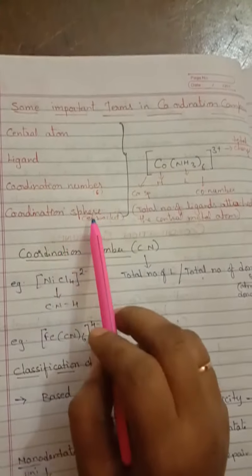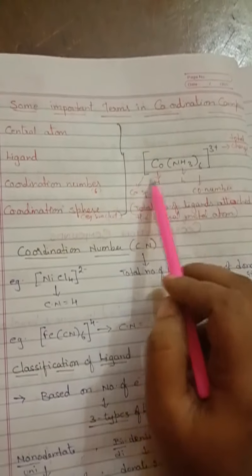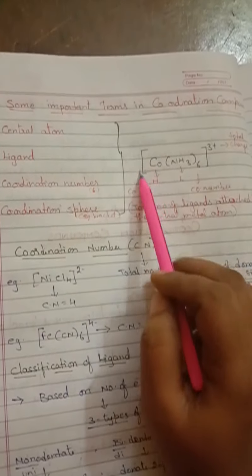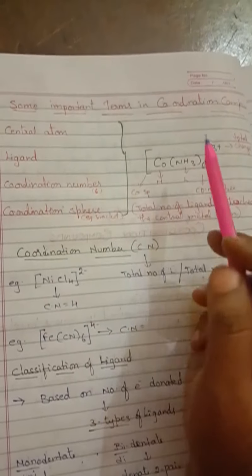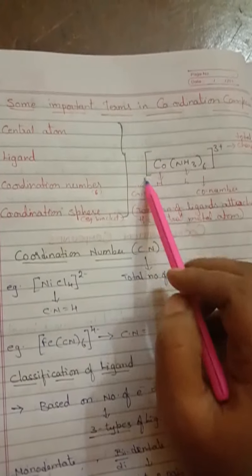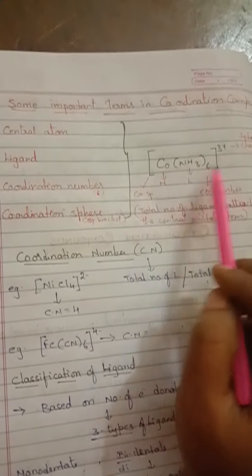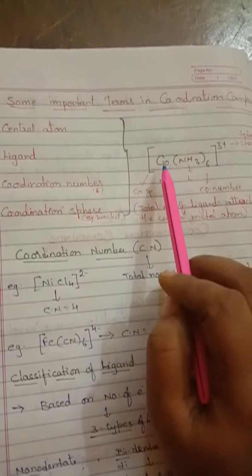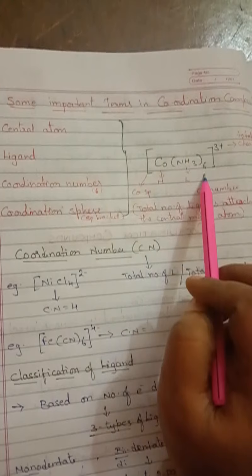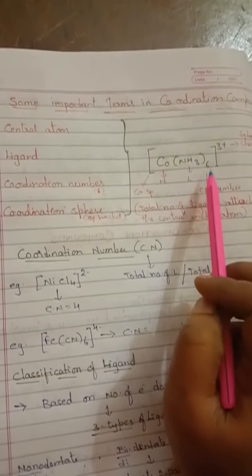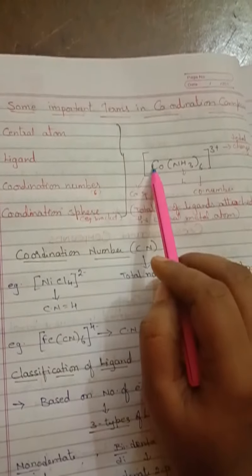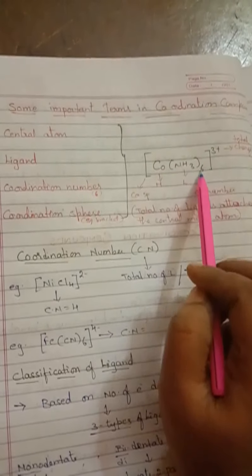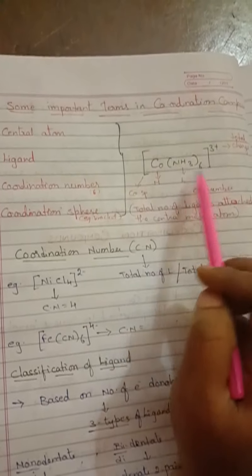Next, coordination sphere is nothing but the square brackets. This square bracket represents the coordination sphere. So I said coordination compounds are always enclosed in square brackets, and inside the square brackets we will be having a metal, a ligand and a coordination number. So what do you mean by coordination number, children? The total number of ligands which are attached to the central metal atom. That may be 6, 3, 4, 5, any number.